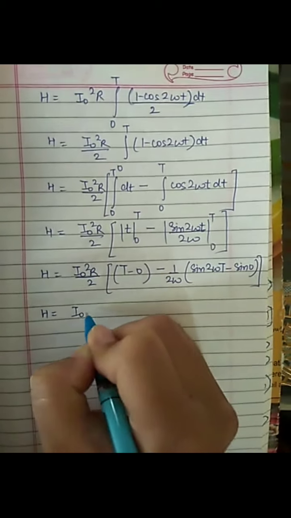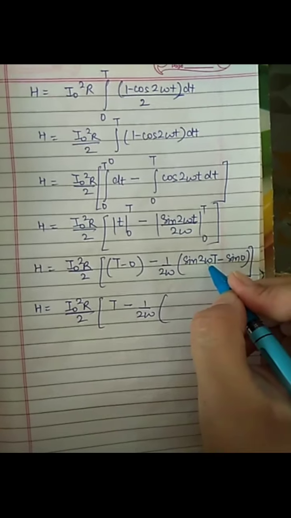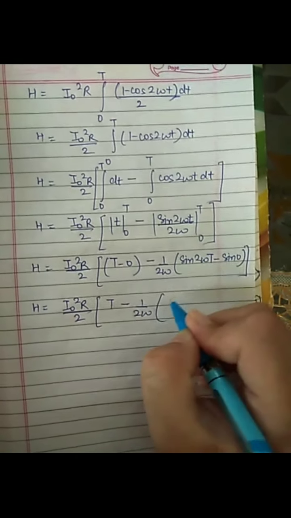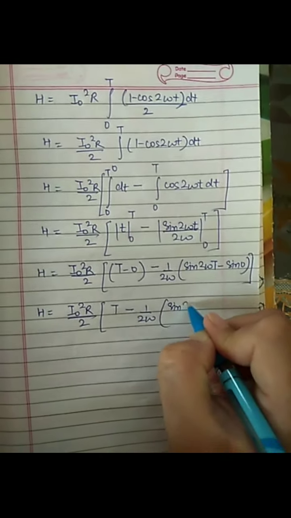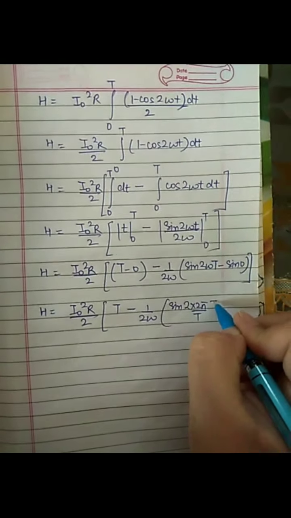Now H equals I naught square R by 2, we will get t minus 1 by 2 omega. Here we can substitute the value of omega, that is equal to 2 into 2 pi by T into T minus 0. On solving we will get sine 4 pi minus 0.